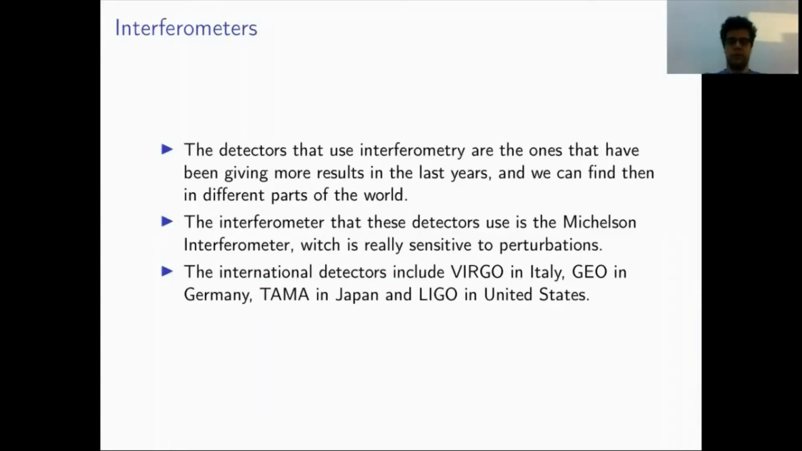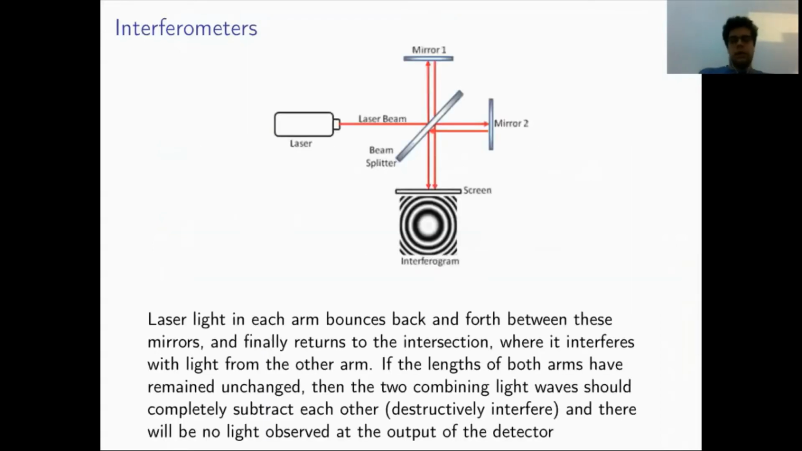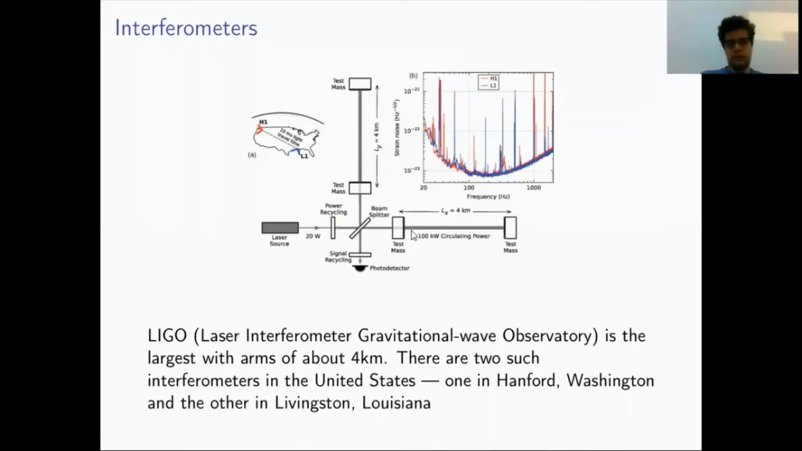They use Michelson interferometers, and these are interferometers that are really sensitive to perturbations. So they have a laser beam that is divided into two and then is recombined to form an interference pattern. For example, we have LIGO, which is about 4 kilometers in length, each arm. So they are really big in order to detect the small gravitational perturbance, which are in the range of 10 to the minus 18 meters.